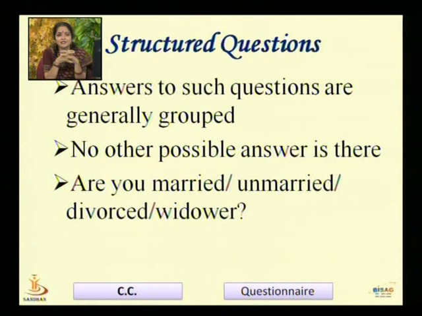Here it is very necessary to take care that a question which can be asked in a structured form should not be asked in a dichotomous form. If you ask the same question in a dichotomous form, where you have only two alternatives, are you married, yes or no, a person who is divorced would get confused.